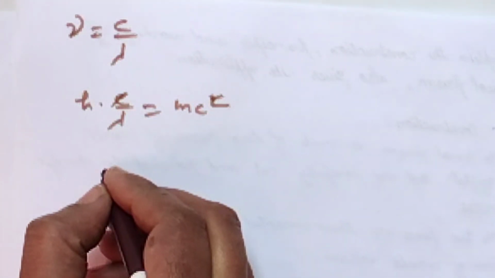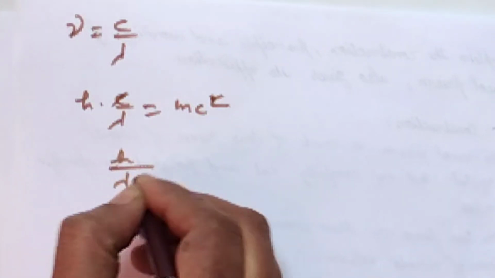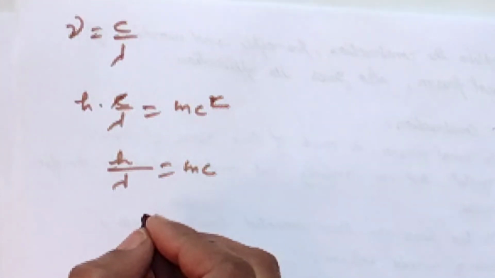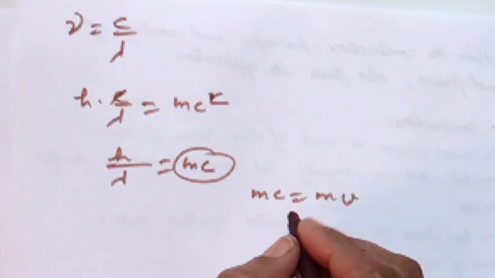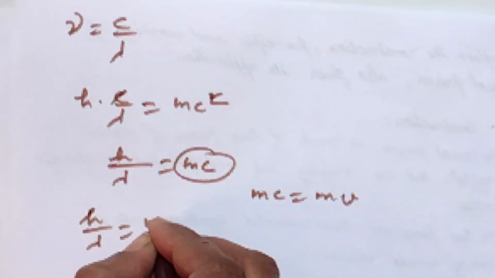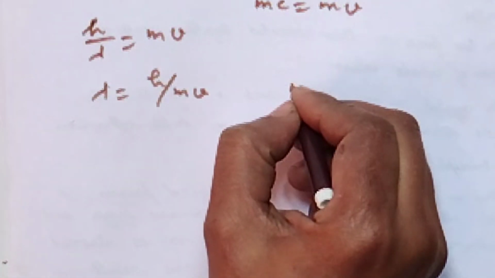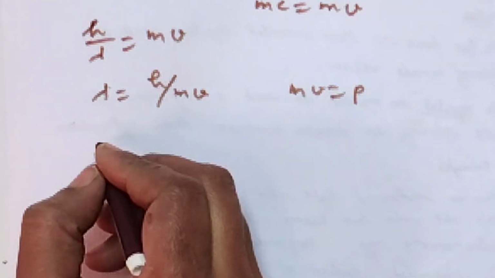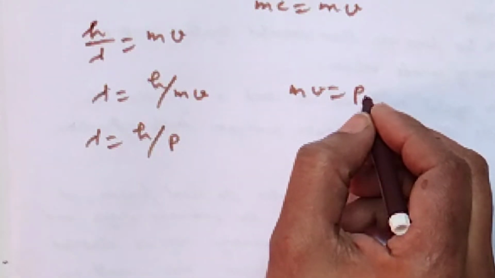Cancel this c. Then we will get h upon lambda equal to mc. We put in the place of mc, mv. When we put mv in place of mc, we can apply this equation to all objects. Lambda equal to h upon mv. mv equal to p means momentum, so lambda equal to h upon p. p is the momentum of the particle.